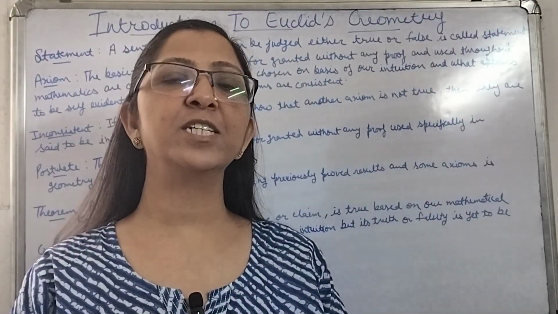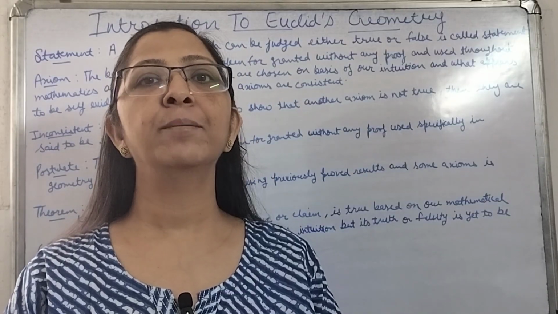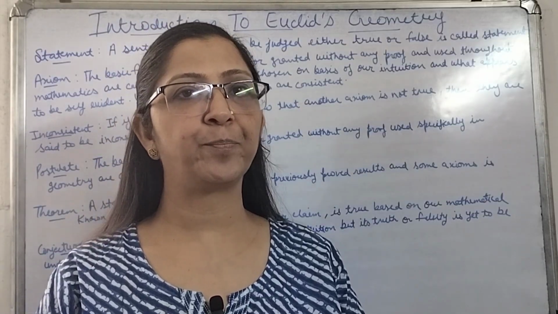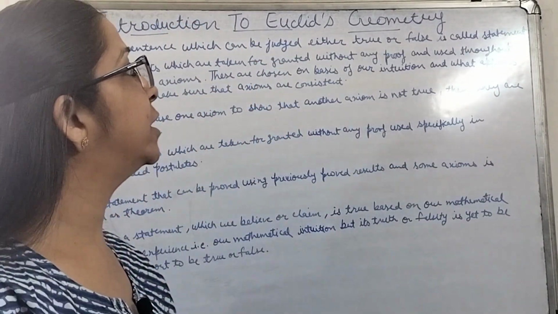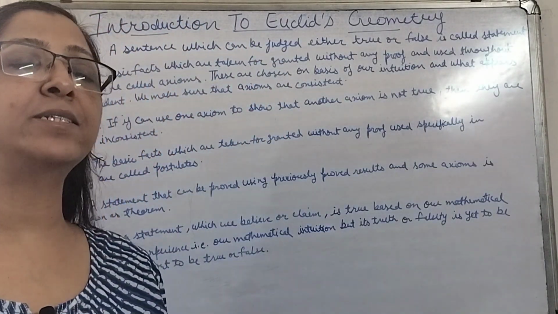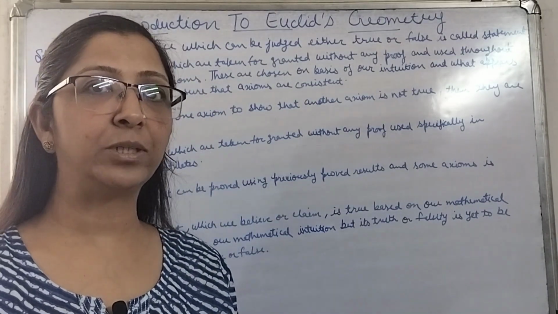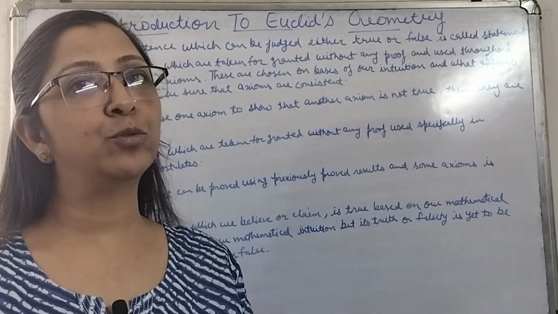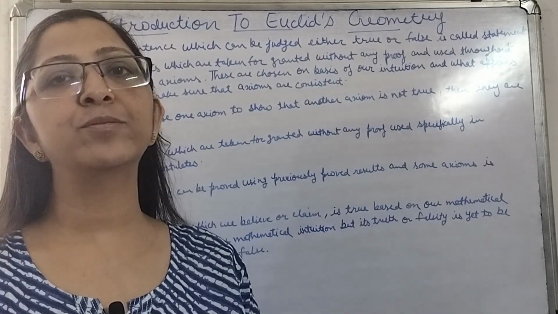Now let's understand some of the terms like statement, axioms, theorems, postulates, what all these are. Statement: a sentence which can be judged either true or false is called a statement. That means if we take a sentence, by reading it only, we can judge whether it is true or false, then these types of sentences are known as statements.